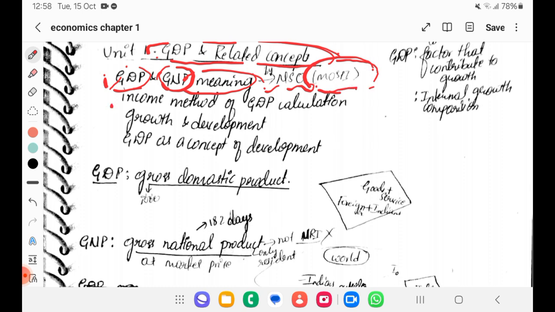Then what different methods of measuring GDP, like income method of GDP calculation, expenditure method, all these things we will learn. Along with that, the difference between growth and the development also we'll check. And GDP as a concept of development also we'll have a look into. Okay, these are some of the points we are going to cover today.